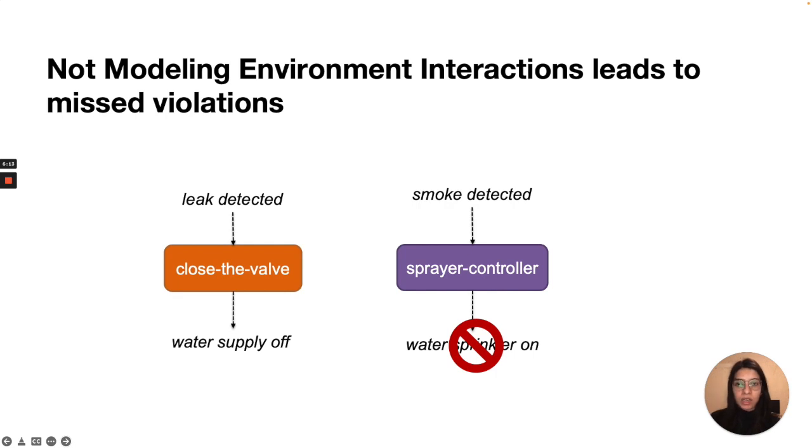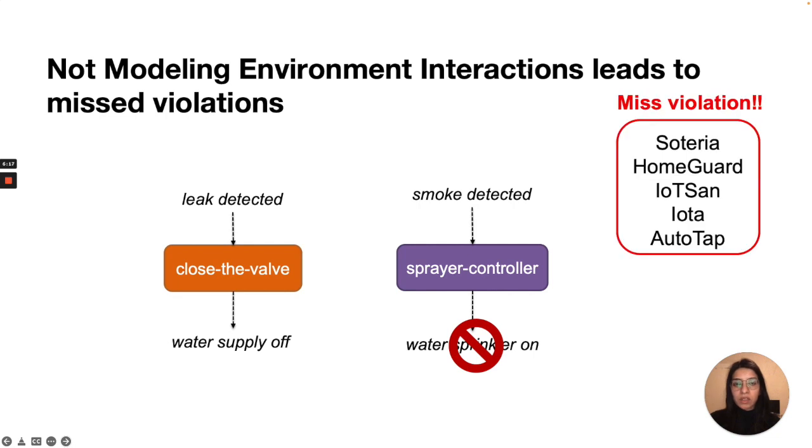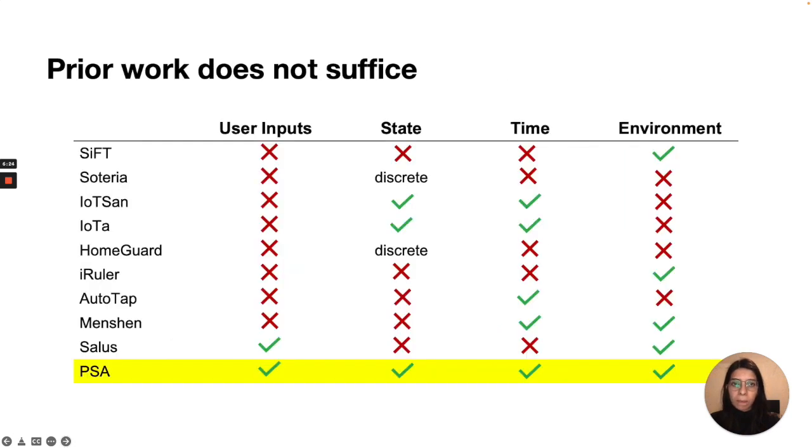And if we don't do that, then we will not be able to detect this violation. In fact, prior work actually doesn't model indirect inter-app interactions and hence will miss this violation. To summarize, none of the prior work handles user inputs, state, time, and environment interactions altogether. It is because they consider less